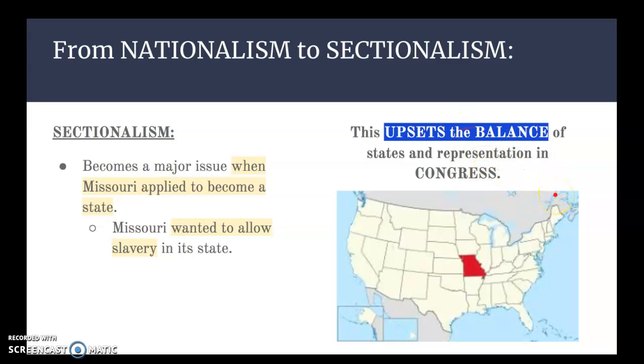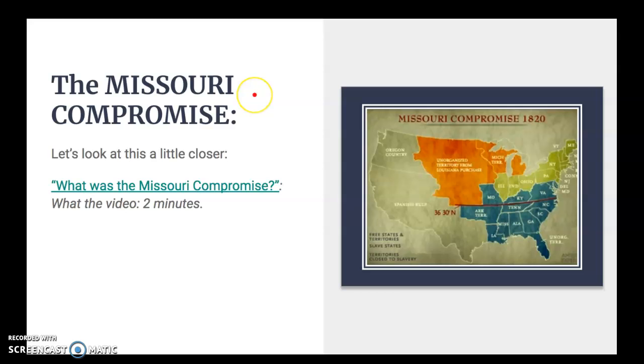Think of it like a seesaw or a teeter-totter. All of a sudden, the slave states are down on the ground because there are more of them than the non-slave states, and the non-slave states in the north are freaking out and kicking their legs up in the air saying, hey, something's got to be done about this. So what could be done about it?